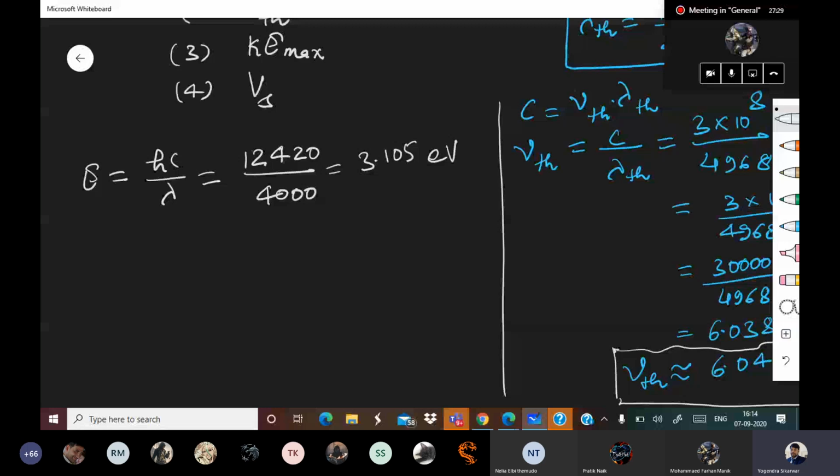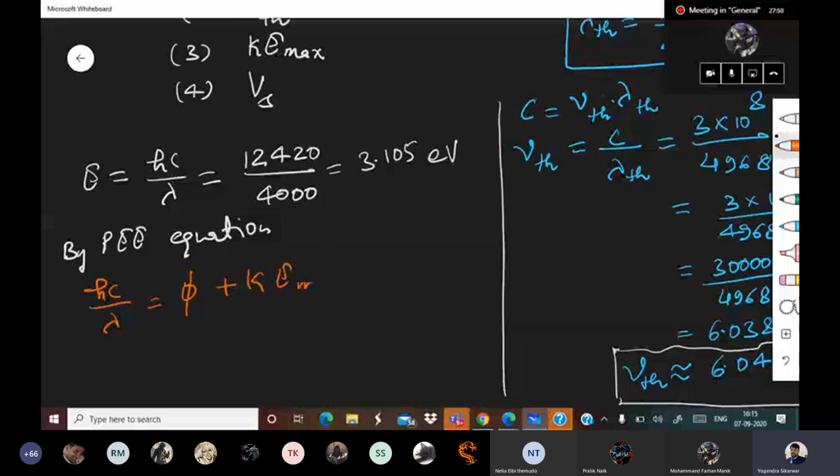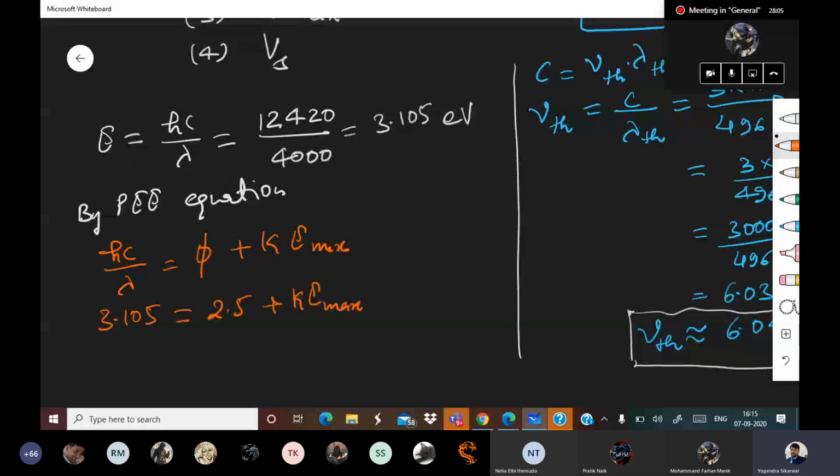Now by the PEE equation, hc upon lambda is equal to phi plus K max. hc upon lambda is 3.105. Phi is 2.5 plus K max. K max comes out to be 3.105 minus 2.5 eV.